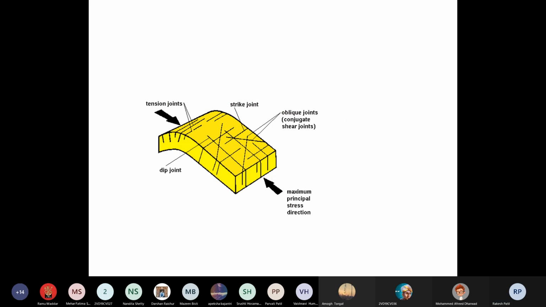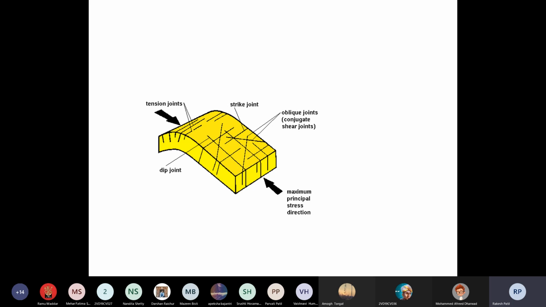Okay. Next one is joints. If only cracks are there, then it is called joints. What will happen if you construct anything on the joints?